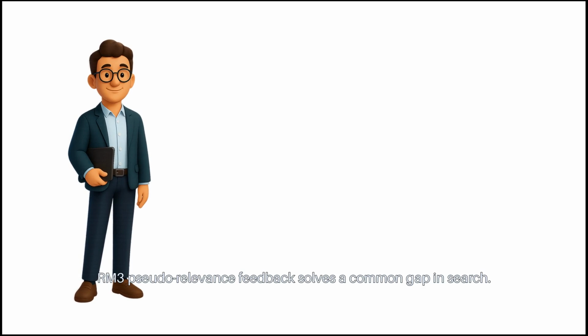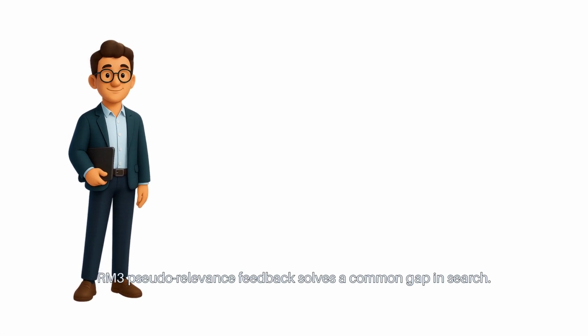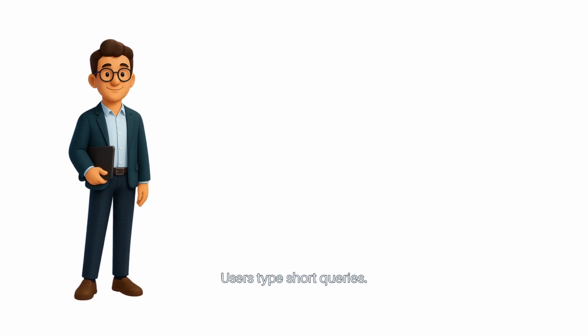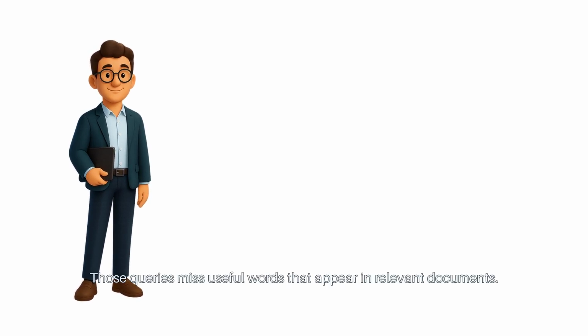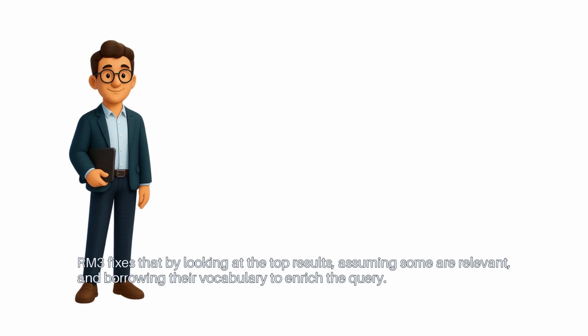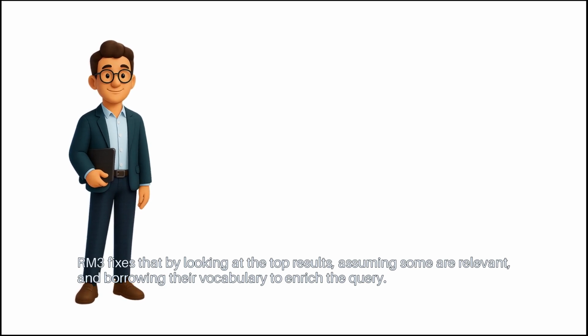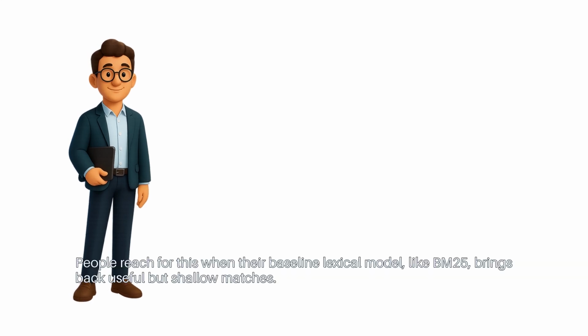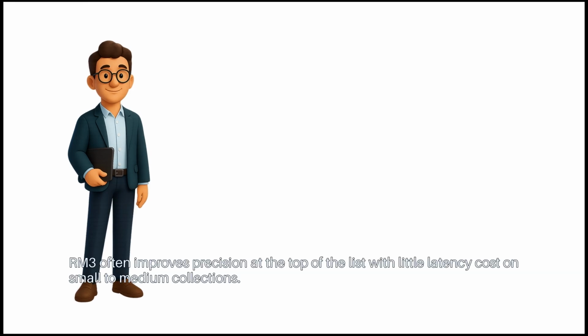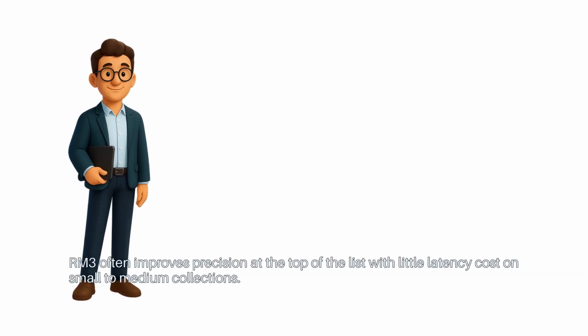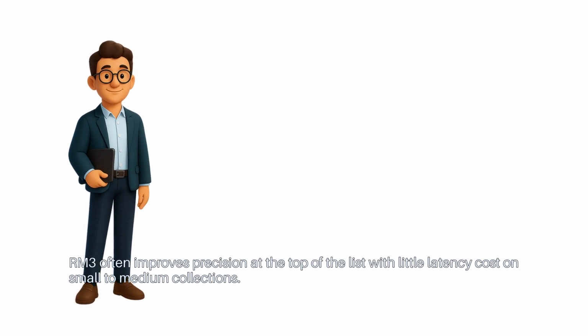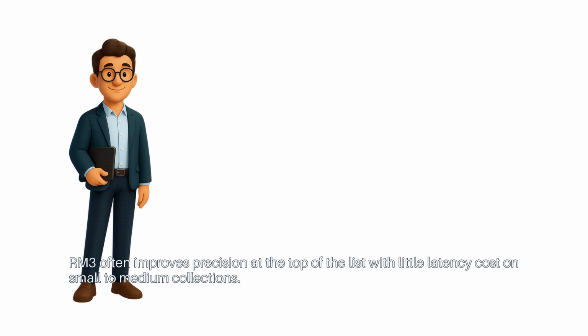RM3 Pseudo-Relevance Feedback solves a common gap in search. Users type short queries. Those queries miss useful words that appear in relevant documents. RM3 fixes that by looking at the top results, assuming some are relevant, and borrowing their vocabulary to enrich the query. People reach for this when their baseline lexical model, like BM25, brings back useful but shallow matches. RM3 often improves precision at the top of the list, with little latency cost on small to medium collections.